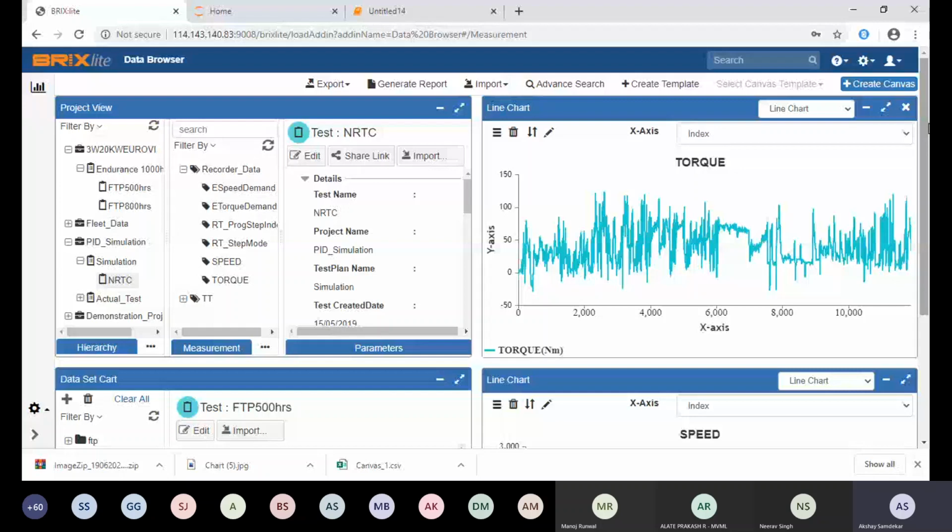Basically, when we want to manage the data, the first part is how to import the data. Whenever import is easily possible, then you can manage the data. There are multiple types of import available for Brickslide. Many customers say, we don't want to import files manually. We want a solution directly from a test bed. After my test connection, the file should go to the importer, and Brickslide should take care of the import of the file. Then I will insert metadata or whatever I want afterwards. So this is one part.